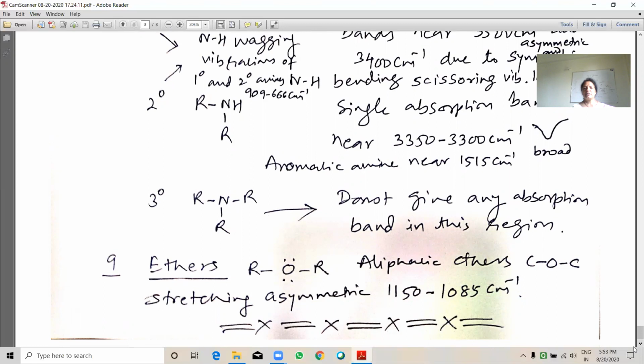Ethers, aliphatic ether. COC asymmetric stretching is observed at 1150 to 1085 inverse centimeter. It is a characteristic value.